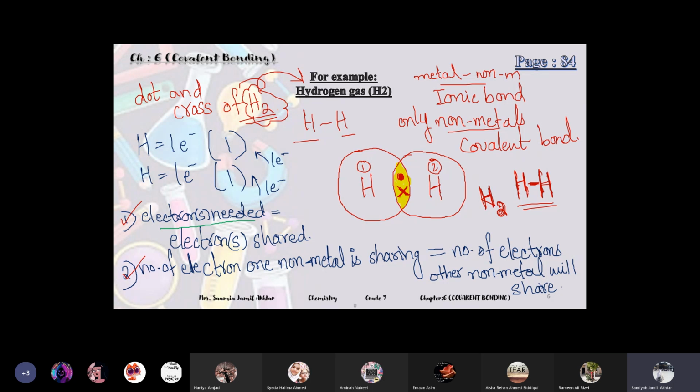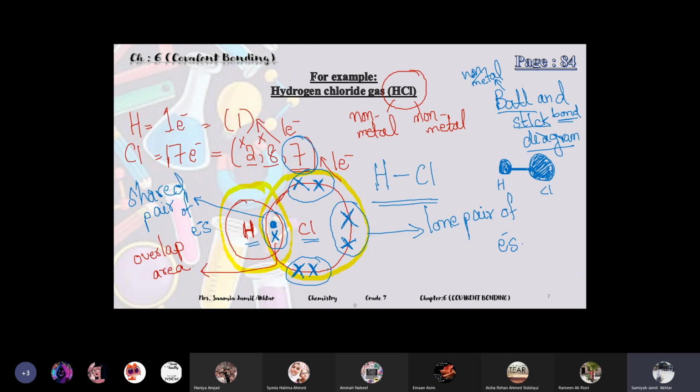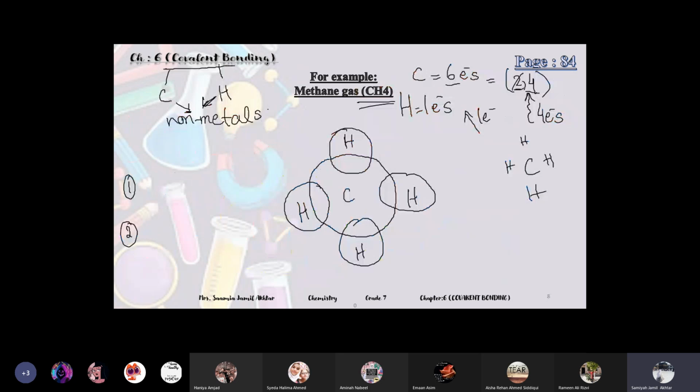If they need 4, they will share 4 electrons. And the second point is that if hydrogen is sharing 1 electron, then the other hydrogen will also share its 1 electron, same number. Okay, equality. For example, if one friend is sharing her lunch, the other friend will also share her lunch. Okay, one sandwich. So it's equality.